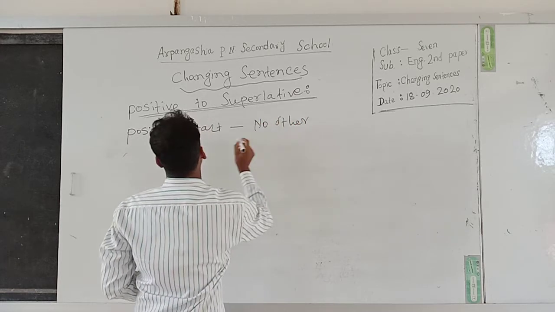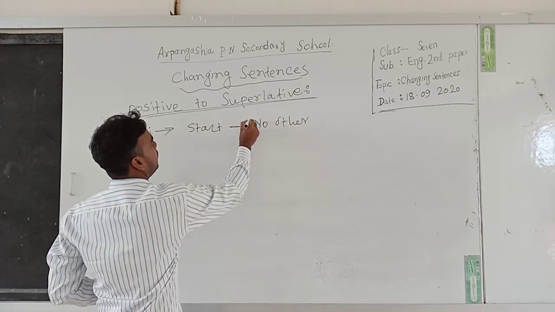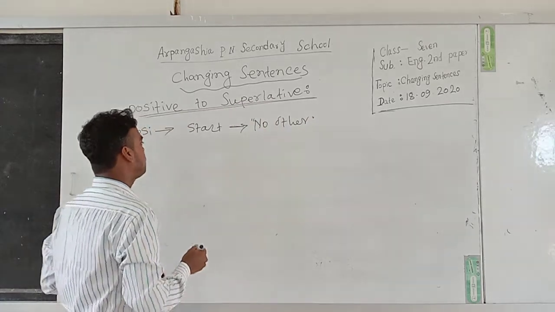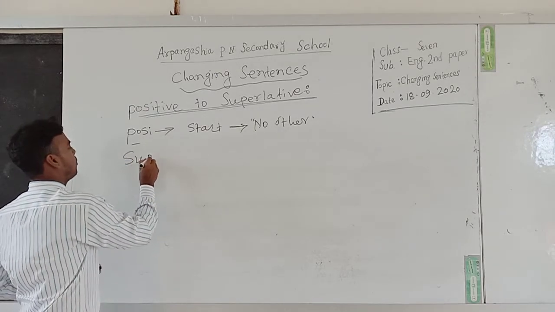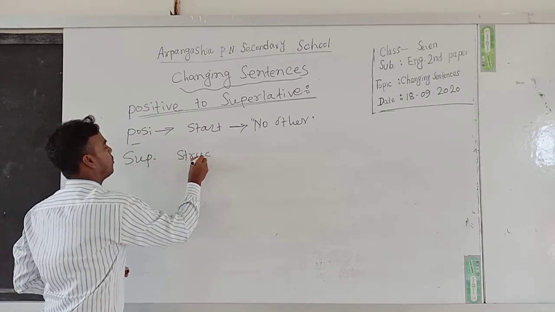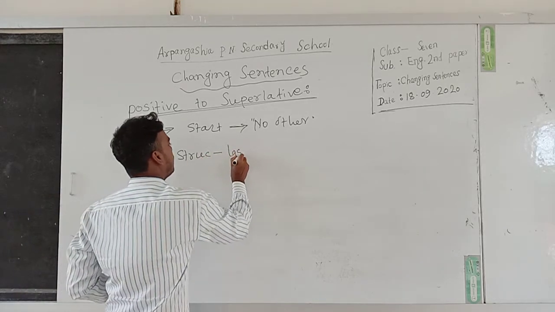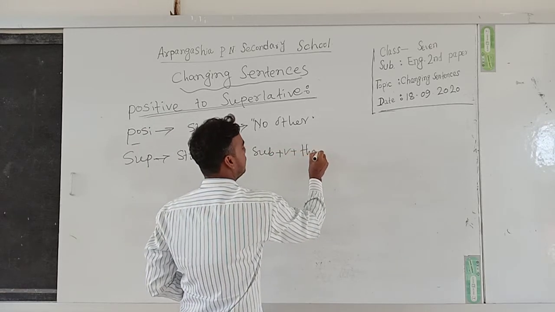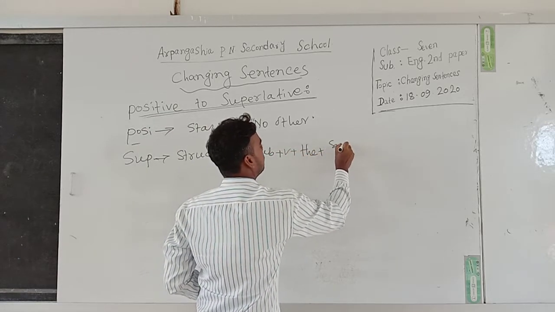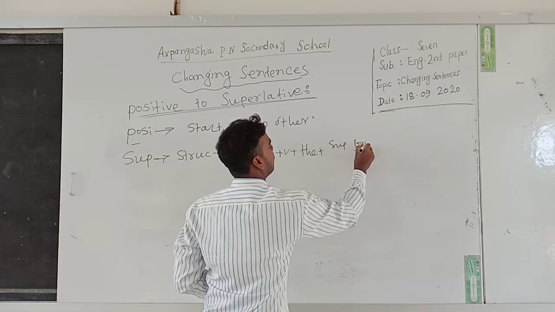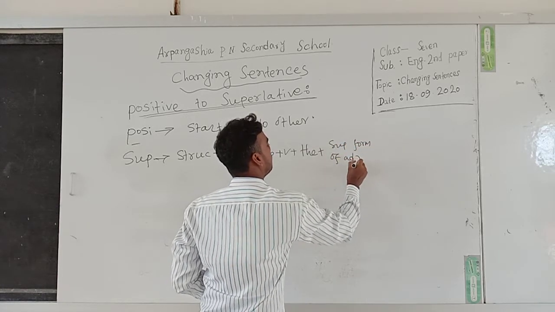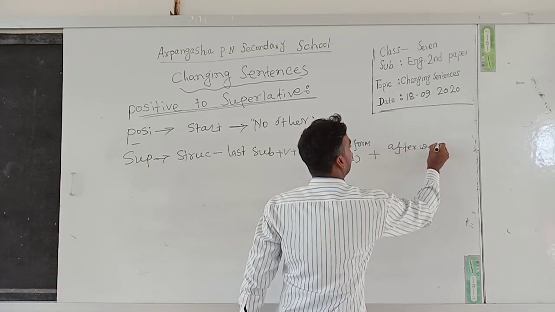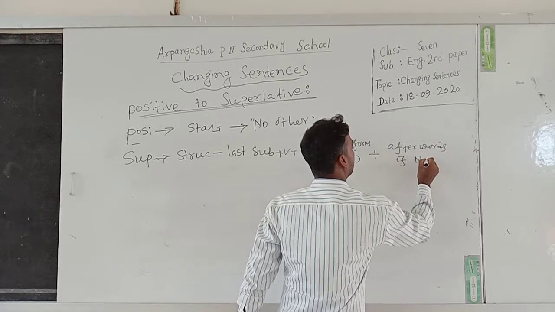If a positive degree starts with no other, then the superlative structure will be: last subject plus verb plus the superlative form of adjective plus the afterword of no other.